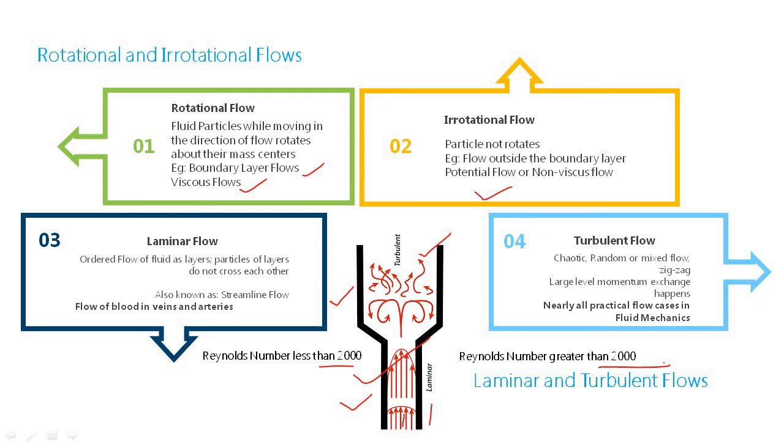So what we have covered is the classification of fluid flow into different categories: steady and unsteady, that is the first category; uniform and non-uniform, the second; compressible and incompressible, the third; the fourth classification is one, two, three dimensional flows; and the fifth and last is rotational and irrotational flows, as well as laminar and turbulent flows.